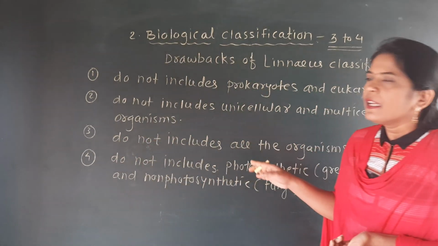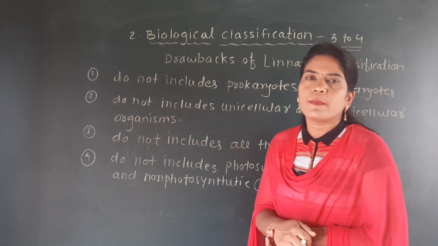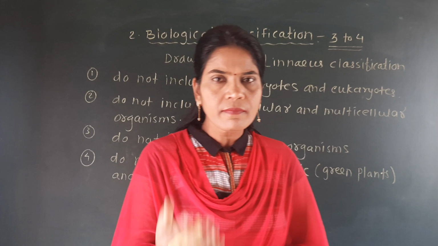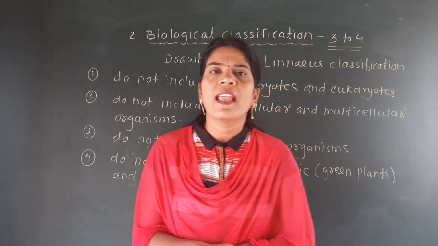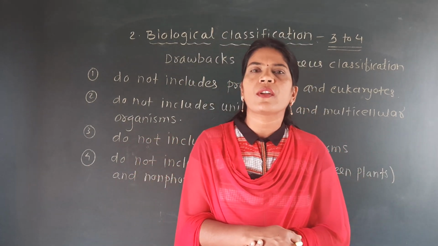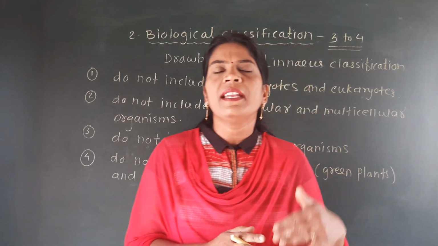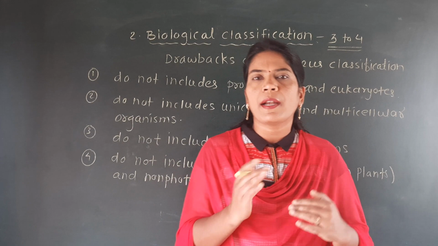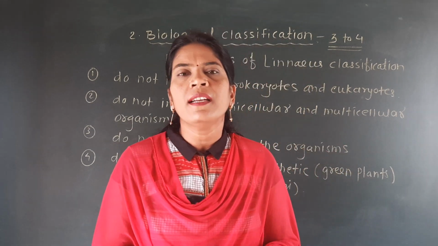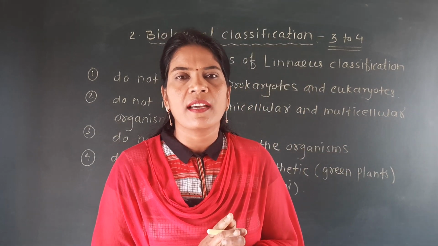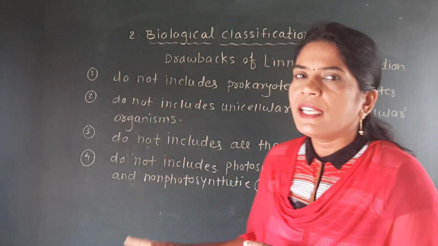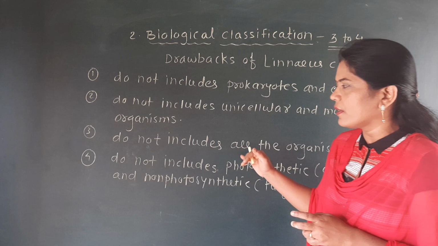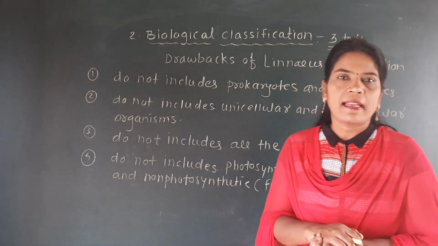Next, in the 2 kingdom system of classification, not all organisms are included, because there are some exceptions, a number of other organisms which do not come in the kingdom Plantae or in kingdom Animalia. There are a number of organisms which were not included in his 2 kingdom system of classification. So this is the third drawback.